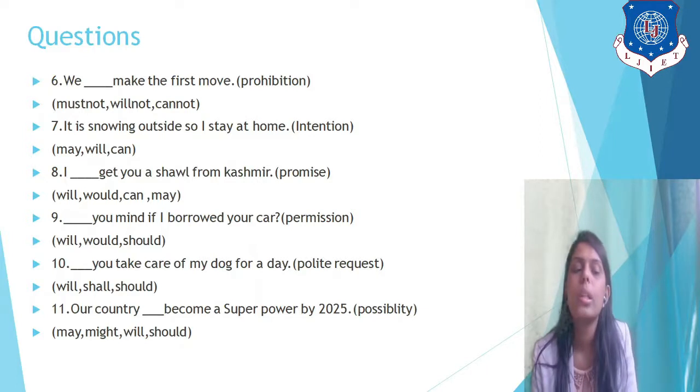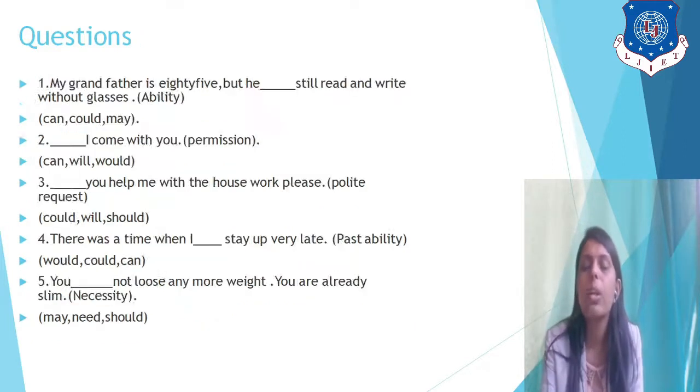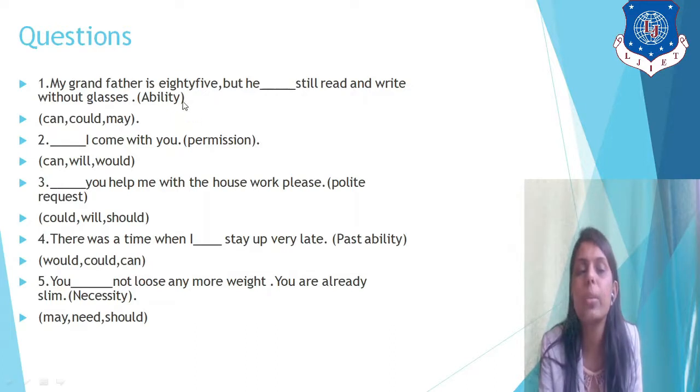Permission. Tenth, dash you take care of my dog for a day? It's a polite request. 11th, our country dash become a superpower by 2025. It's a possibility.